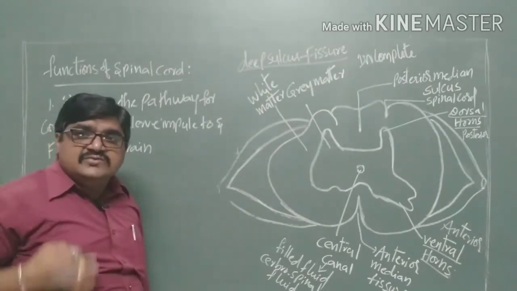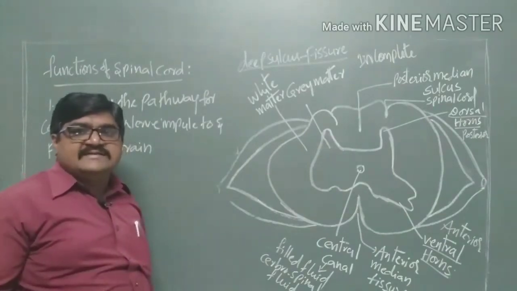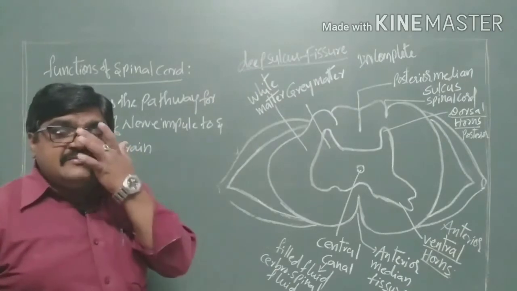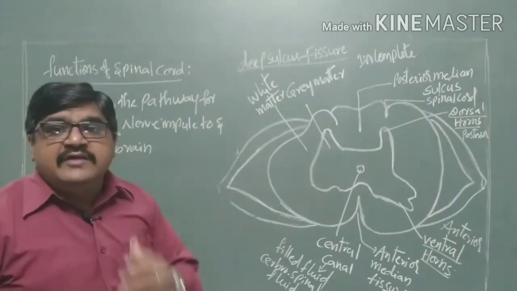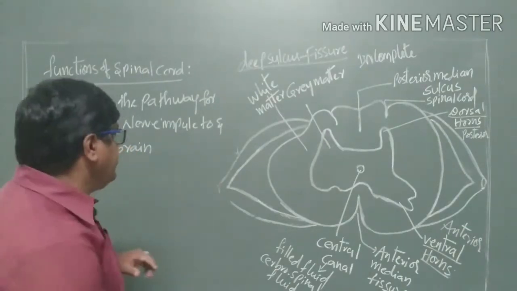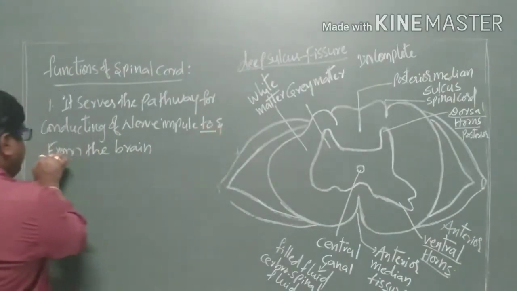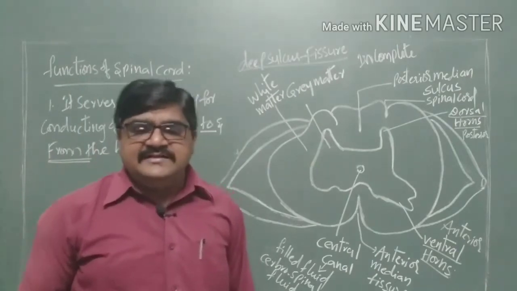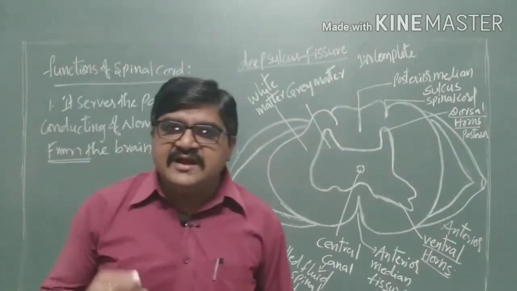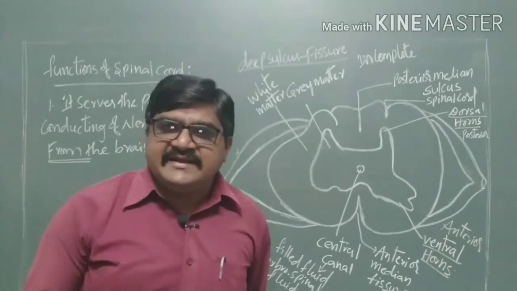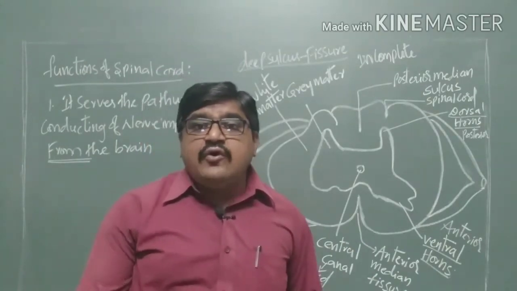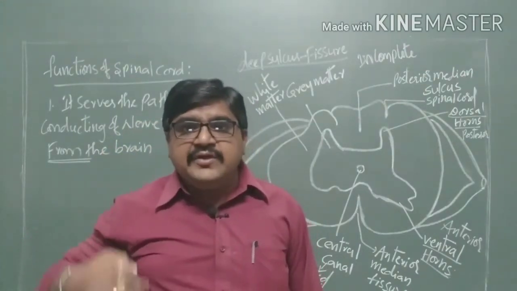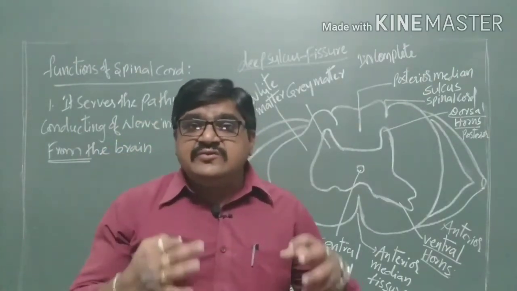That means the nerve impulses which pass from body parts to the brain, and from the brain to the body parts, pass through the spinal cord only. So here the to and fro information is what passes when a nerve impulse is conducted.